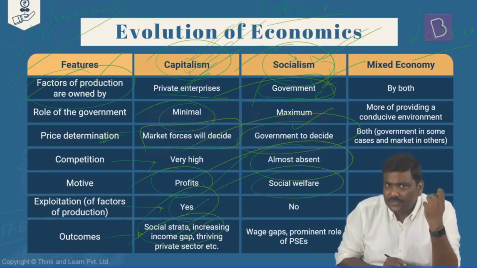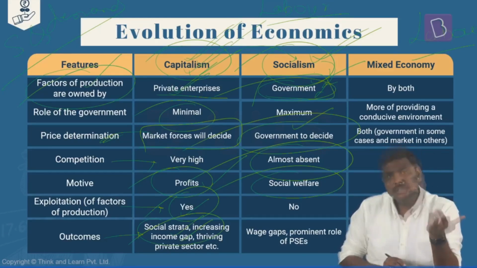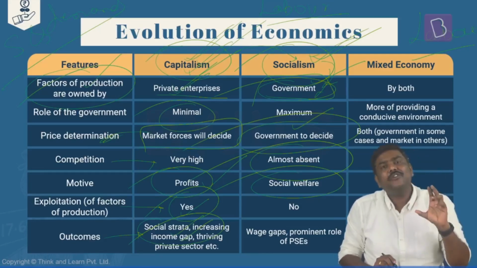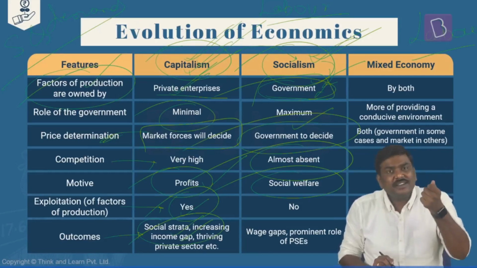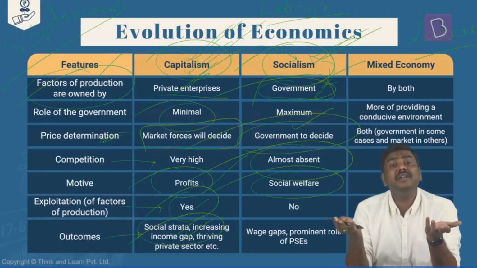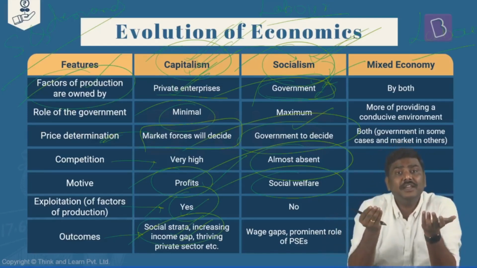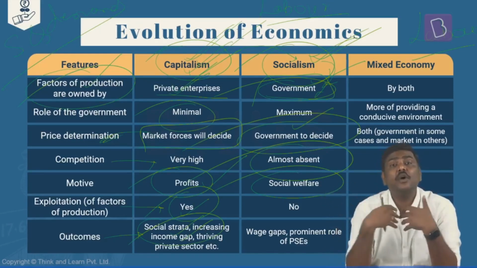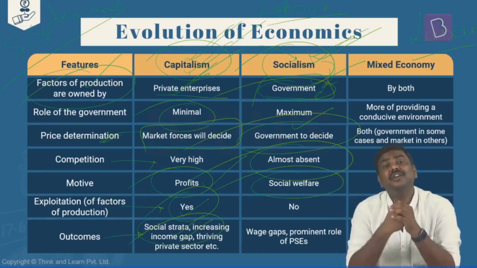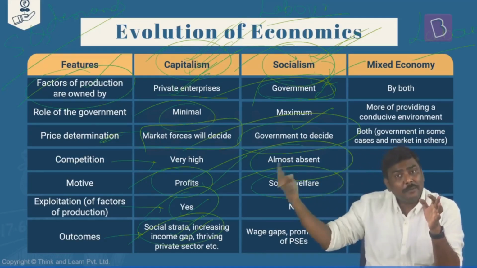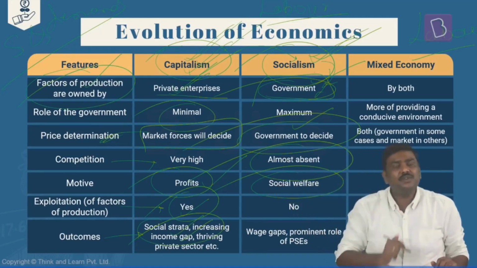Understand the logic here. In case of capitalism, the private sector is present. Their motive will be to make a huge amount of profit. Whereas in case of socialism, it doesn't run behind profits. It ensures that factors of production are used to produce goods and services which are required by the society, which are consumed by the society. So supply them as it is required by the society. So social welfare will be the objective. Employment generation. Investment in those sectors which have goods and services which are required by the society. That is the whole objective of socialism.